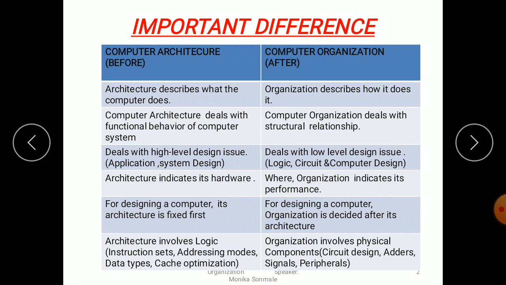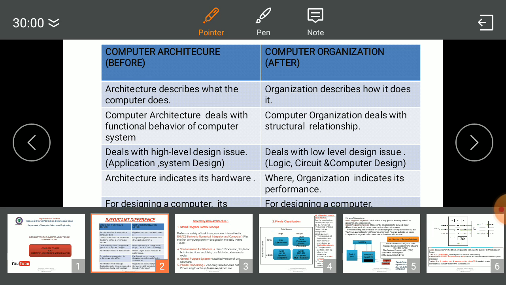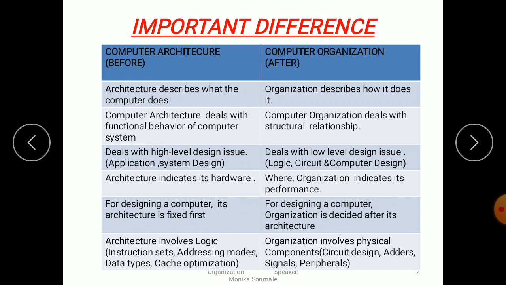For designing a computer, its architecture is fixed first, and the organization is decided after its architecture. Architecture involves the logic instruction set, addressing modes, data types and cache optimization. And organization involves physical components like circuit design, adders, signals and peripherals. So this is the difference between computer architecture and computer organization. So the next point is